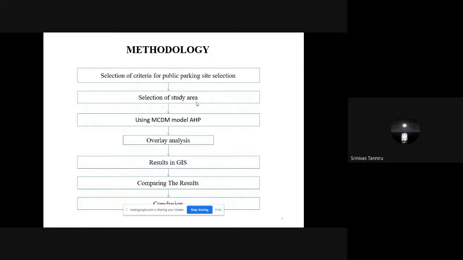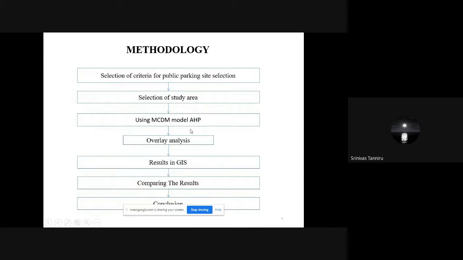That is the first part. After that, selection of the study area. Once we have those criteria in hand, we moved to identification of the study area. In this case, we took the Kukatpalli region as the study area. After that, we used the analytical hierarchy process, which is a multi-criteria decision-making model.